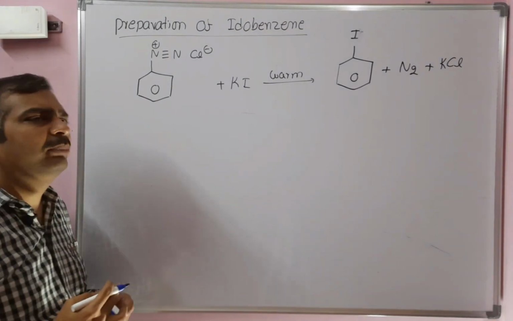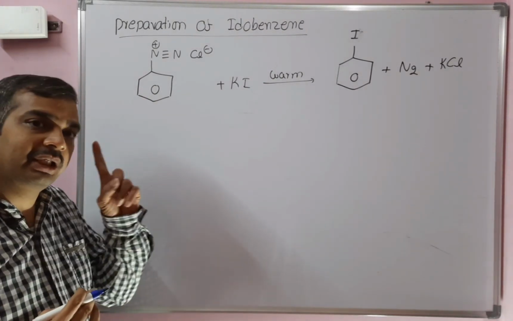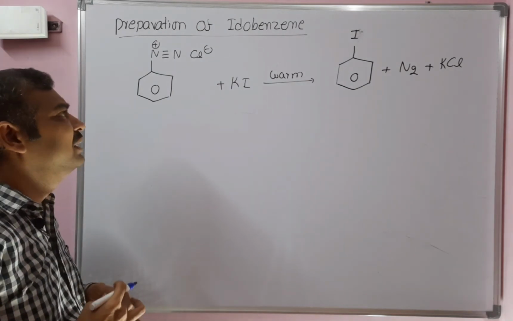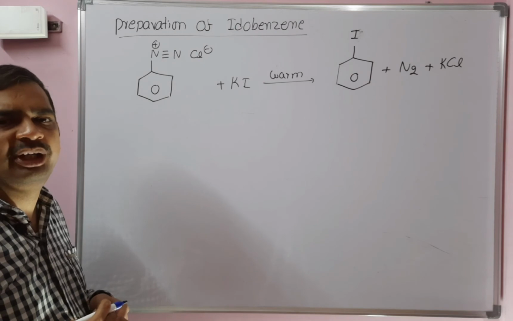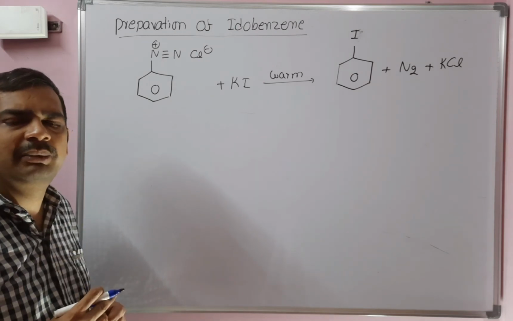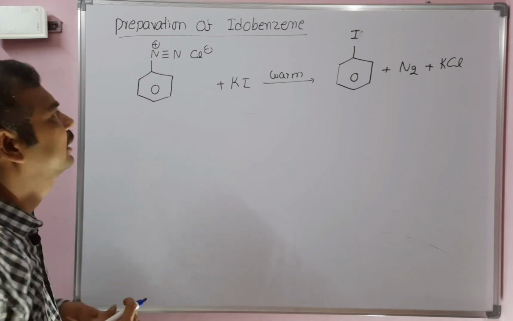So we can prepare iodobenzene by using direct halogenation and also by using benzene diazonium chloride with potassium iodide. Whereas iodobenzene cannot be prepared by using the Sandmeyer reaction and the Gattermann reaction.